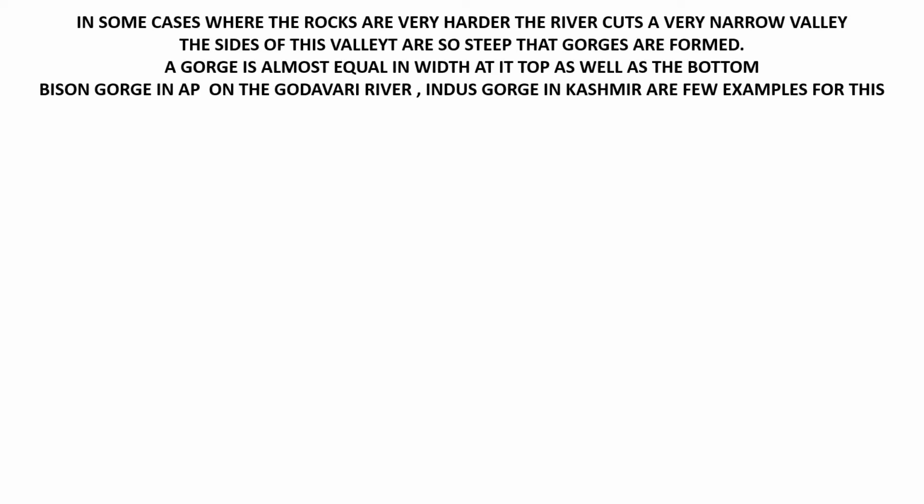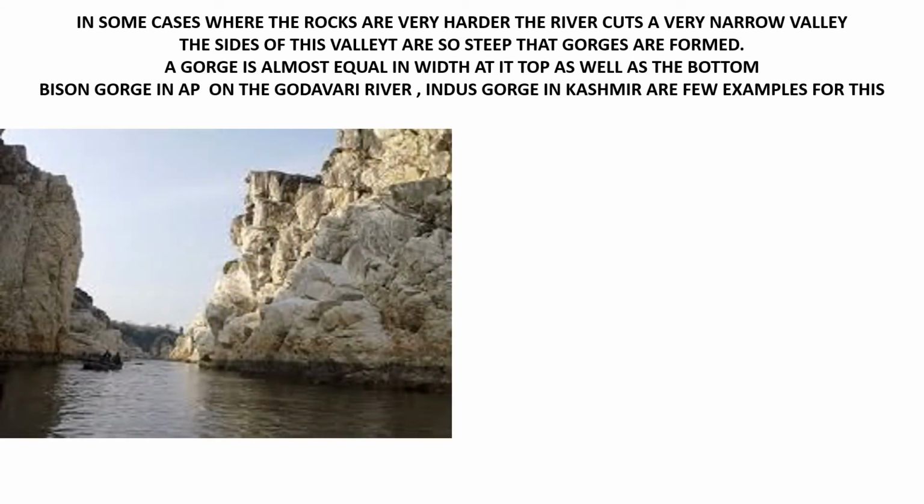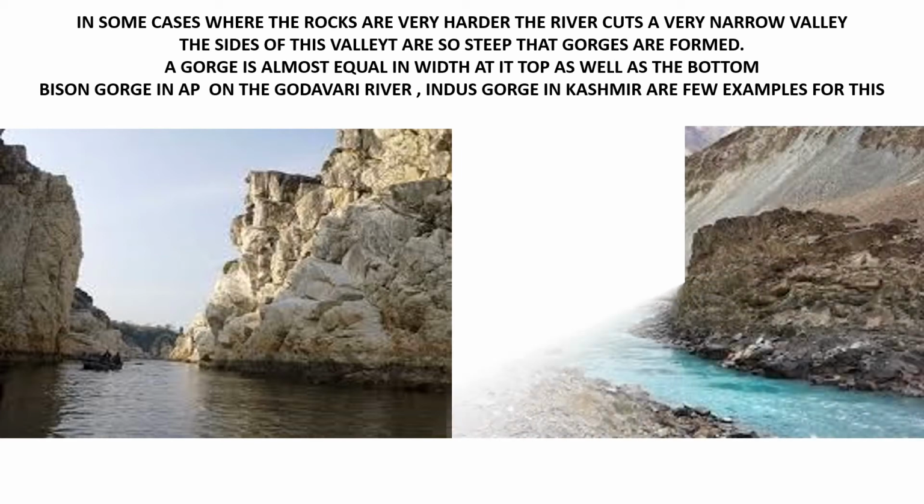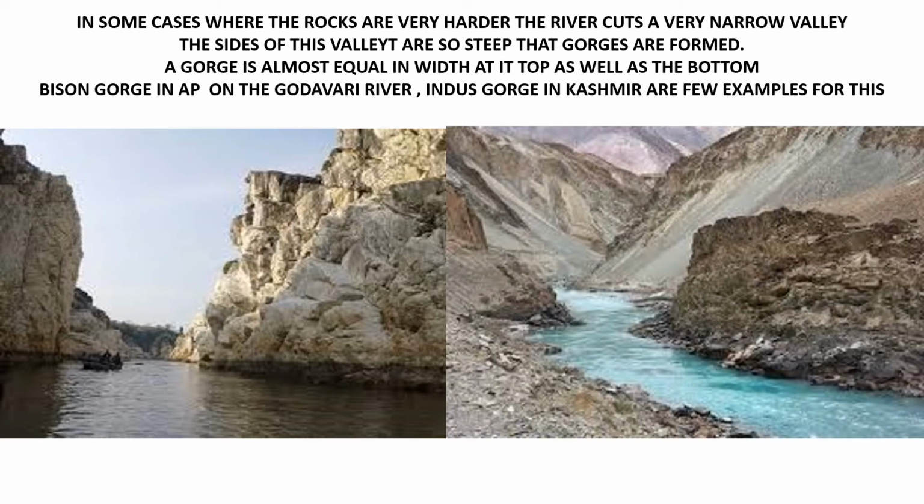And in some cases where the rocks are very harder, the river cuts a very narrow valley, Nana. The sides of this valley are so steep that gorges are formed. A gorge is almost equal in the width at its top as well as in the bottom. Bison Gorge in AP on Godavari River is an example for this, and Indus Gorge in Kashmir are few examples for this. Now, this is Bison Gorge on AP, Nana, in AP. Okay. And this is Indus Gorge in Kashmir.